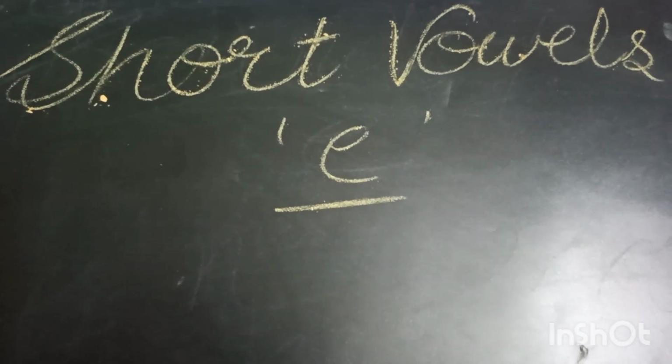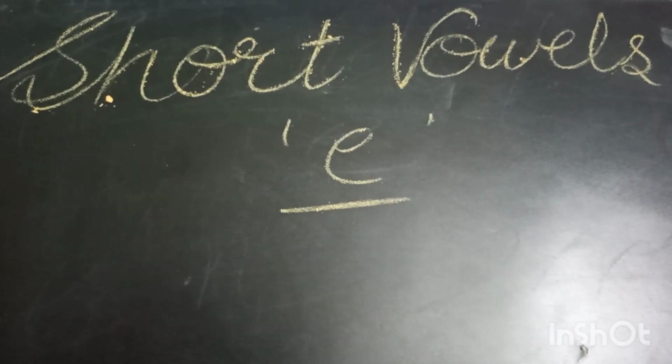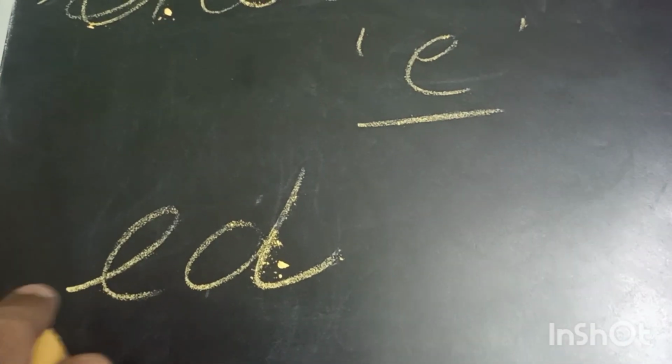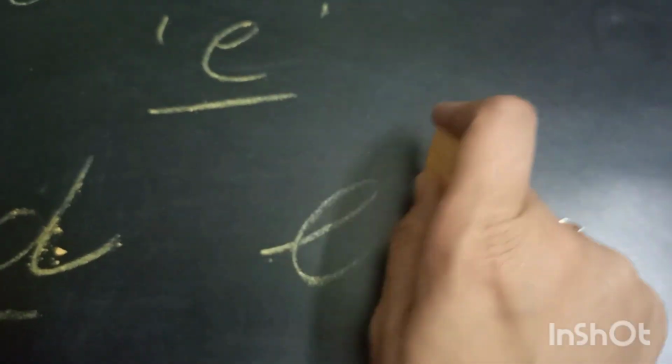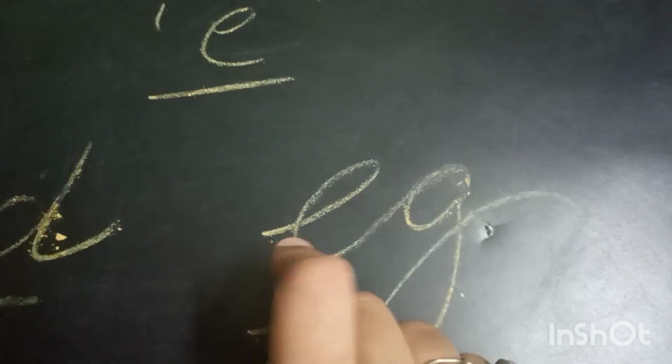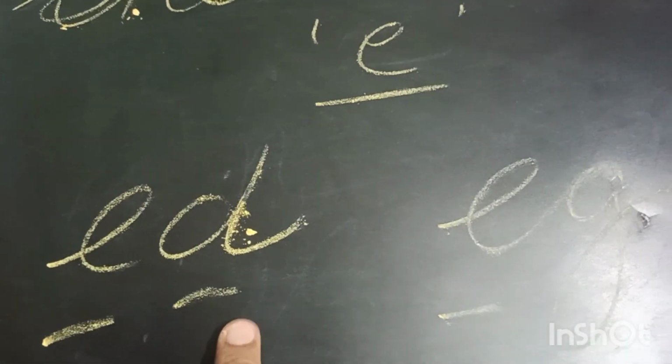Some other short vowel E sounds are ed and egg. So let's read the examples of ed or egg.